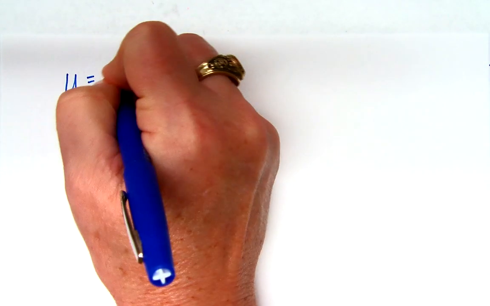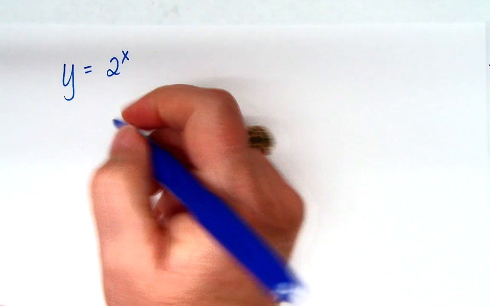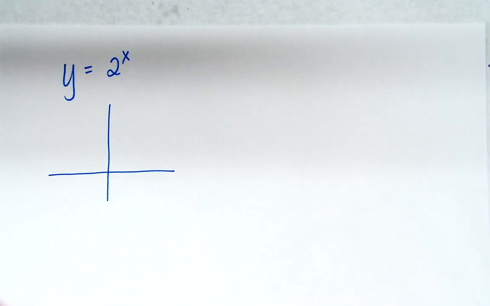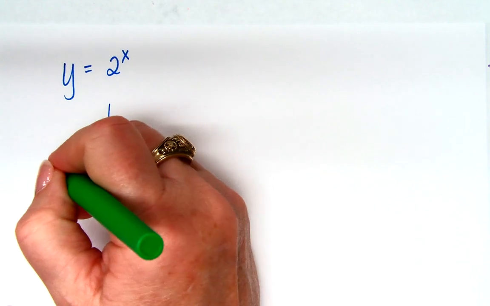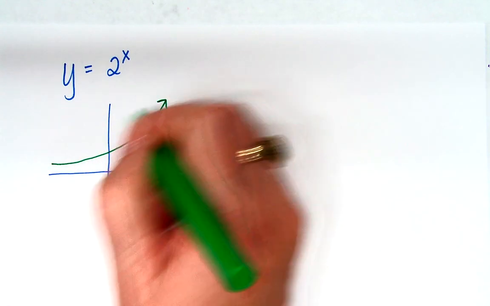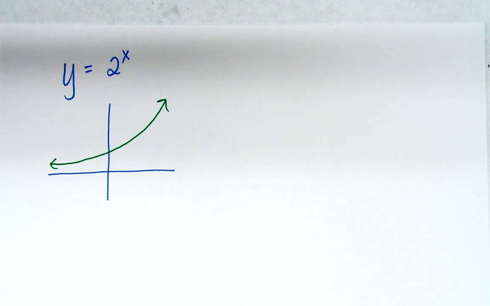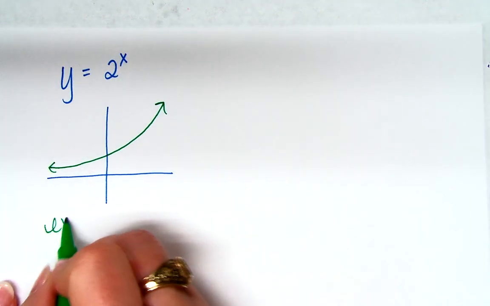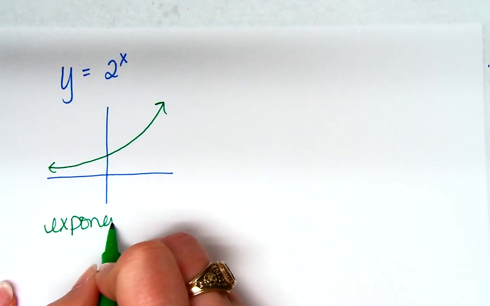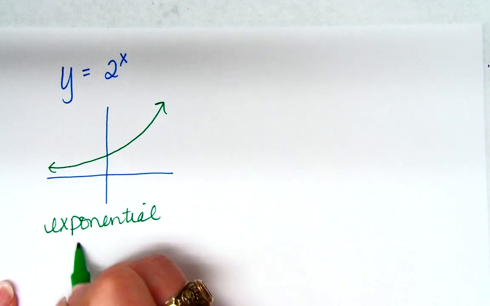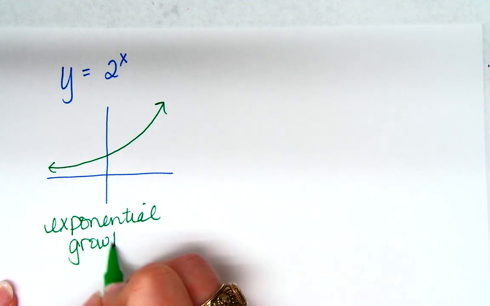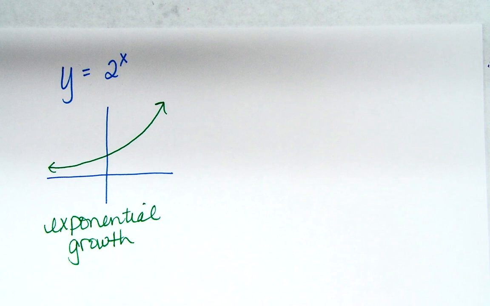Now, this whole time we've been using 2 to the x as our parent function, right? Now you know that looks like this, a quick sketch that looks like that, because that is called exponential growth. Good. But you know there's a different kind, right? There's another exponential function.